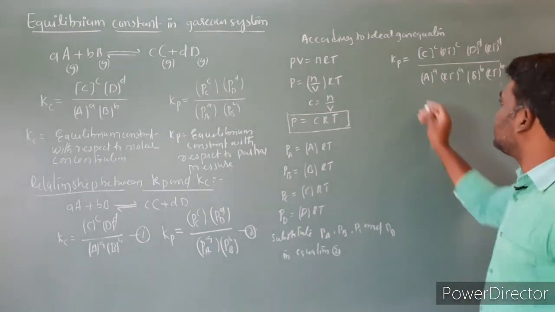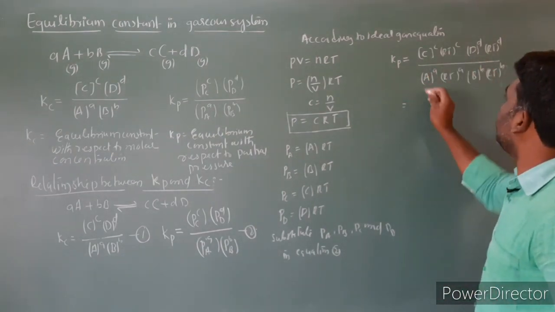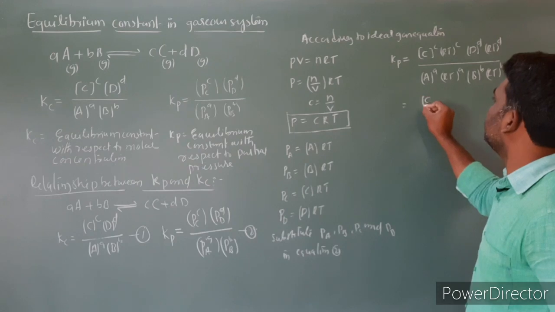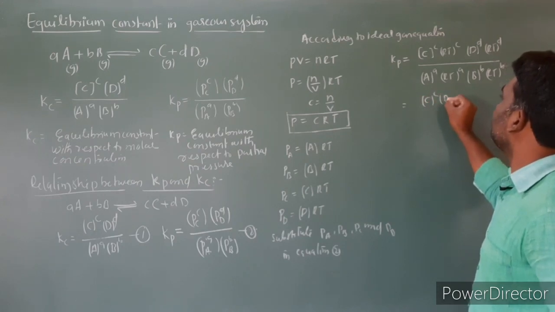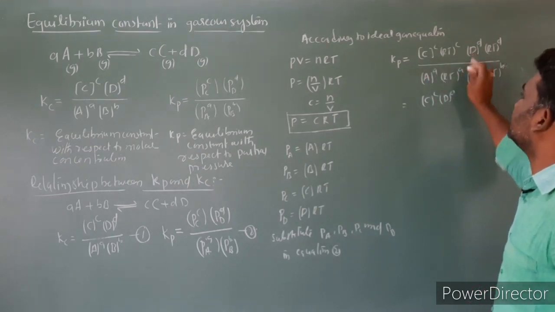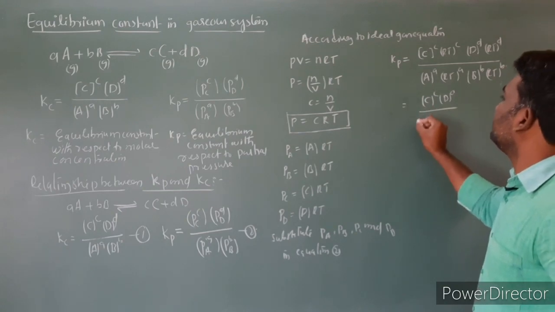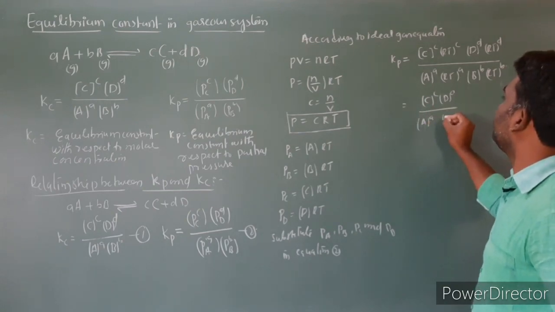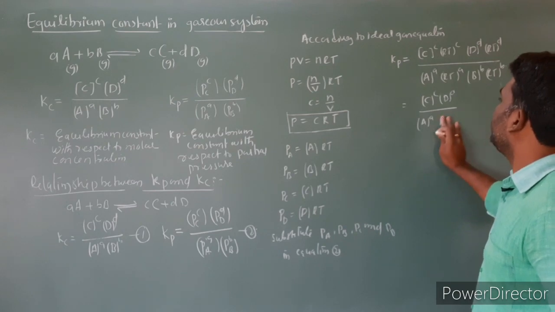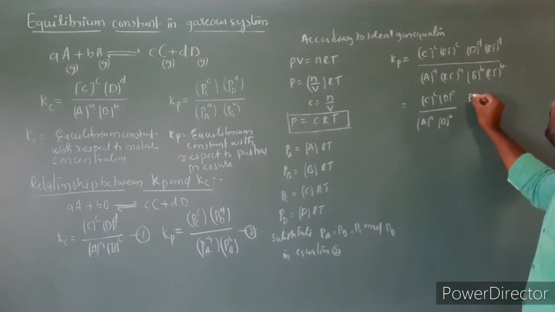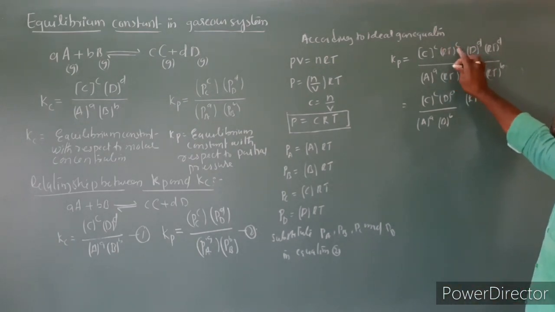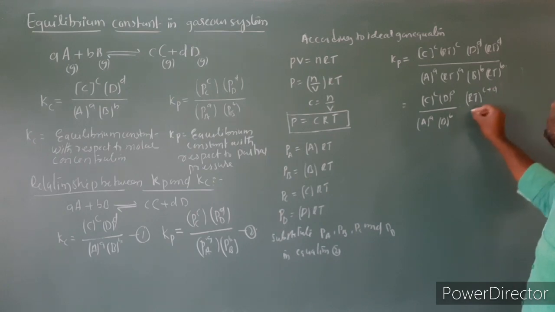Next, I'm separating the concentration terms. So [C]^c [D]^d divided by [A]^a [B]^b, and here is RT power (c plus d) divided by RT power (a plus b).